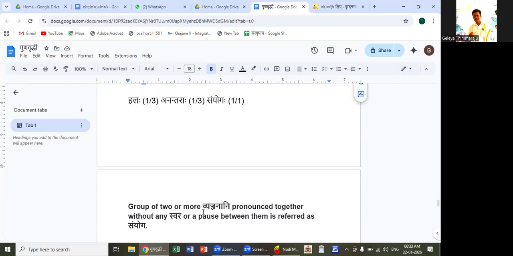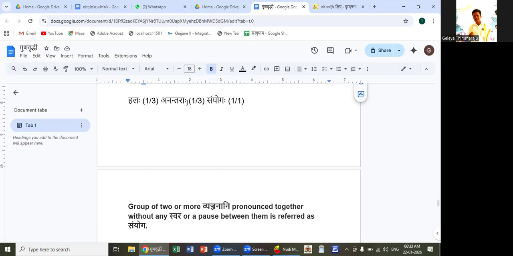A group of 2 or more Vyanjanani pronounced together without any swara or a pause. Anantaraha means not having antara, meaning 2 or more al letters which do not have antara. Antara means there should not be any vyavadhana, any space or any swara in between those 2 al letters.